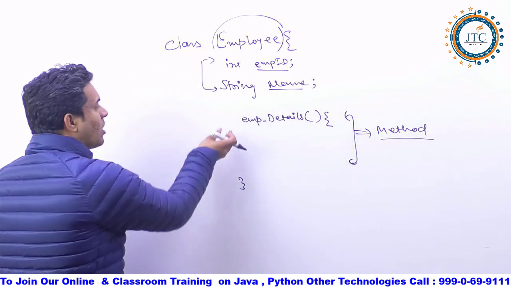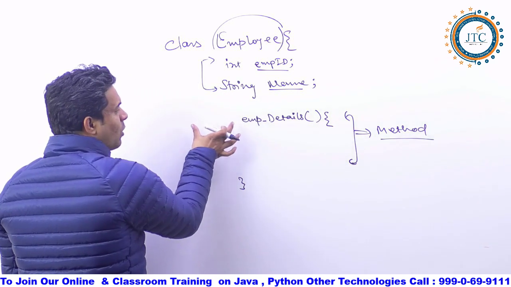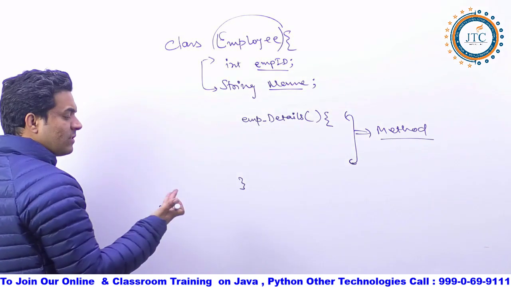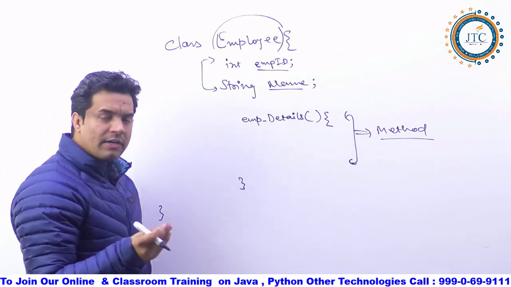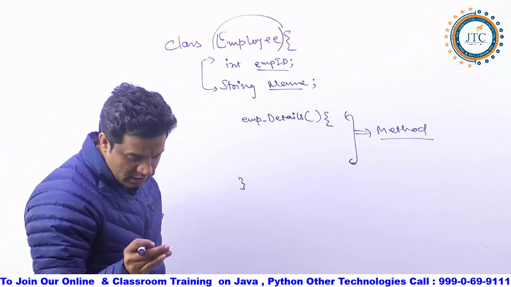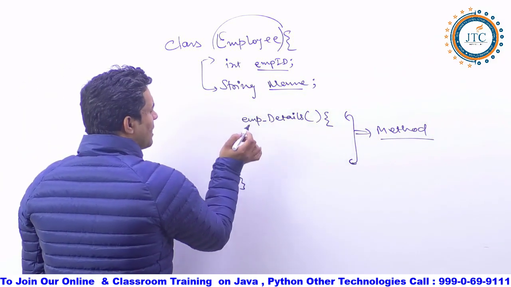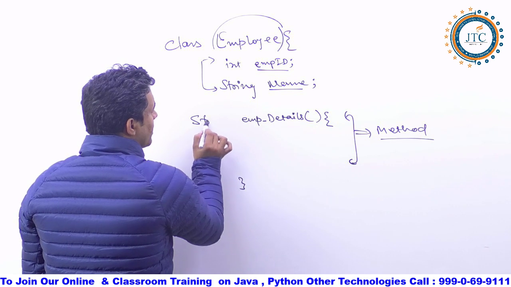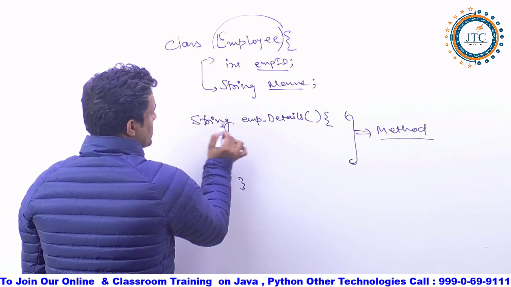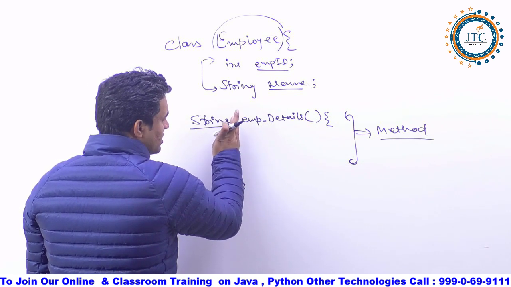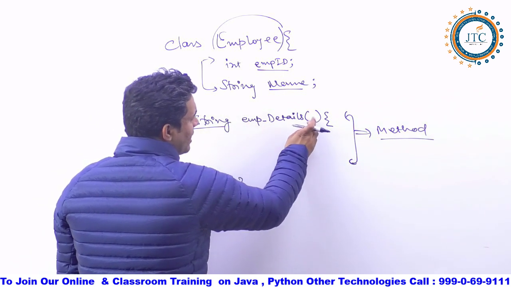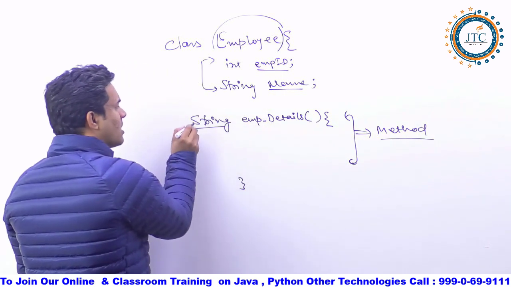So okay, now what is the return type of this? What should be the return type of that corresponding employee, whatever we have written here? Let's say I am at present writing the string here. I will explain to you what is string, what is employee. Okay, and here, this is the return type.